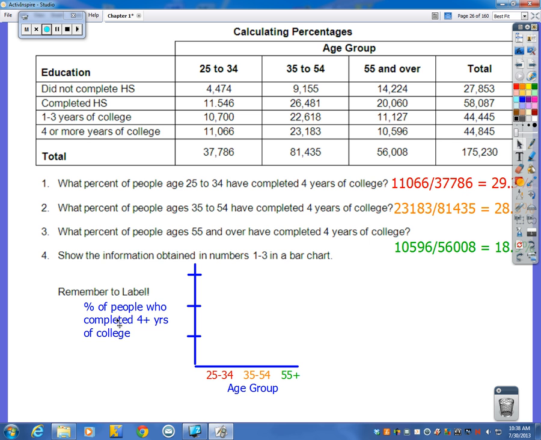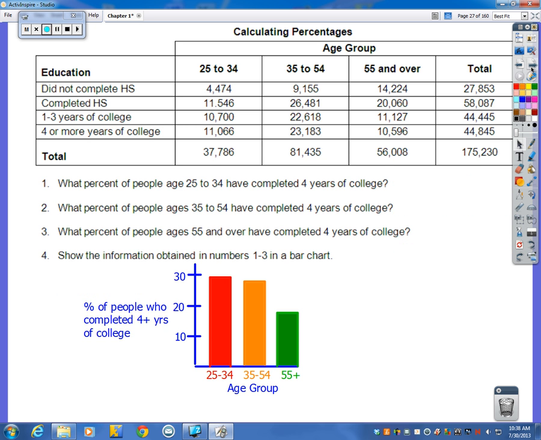Okay, so we've got percent of people who completed 4+ years of college, and then we've got our 3 age groups. And then I need to graph 29.3, or we'll say about 29, a little over 28, and 18. So if I were just to make a quick bar graph of that, I'd make these two guys a little bit below 30. Make sure that my middle one here is a little bit below my first one. And then my 18% one here, I'm just going to put a little under 20.